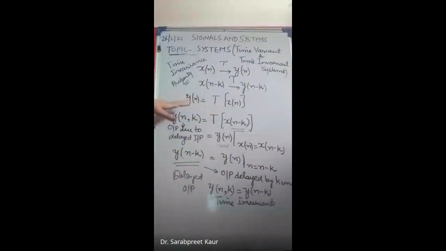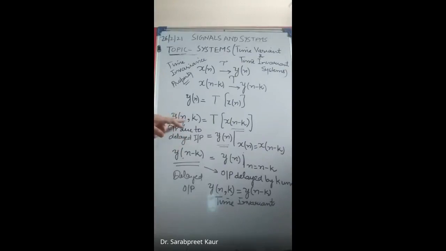And I told you how to check this. Now you know that y(n) is the transformation of x(n), the output of the system. I told you about two concepts. First is the output due to delayed input, which we represent by y(n,k).